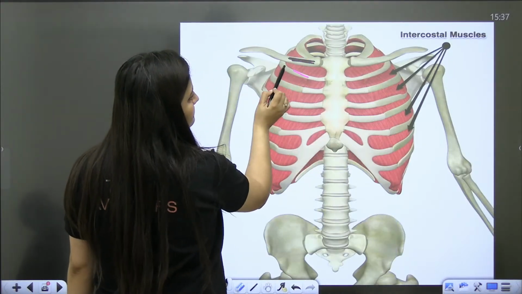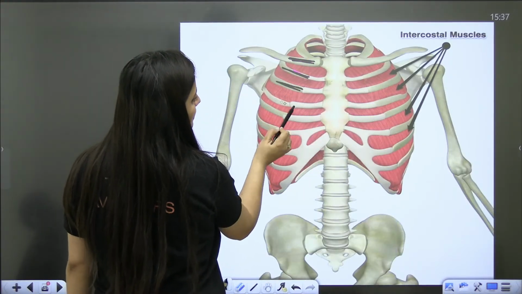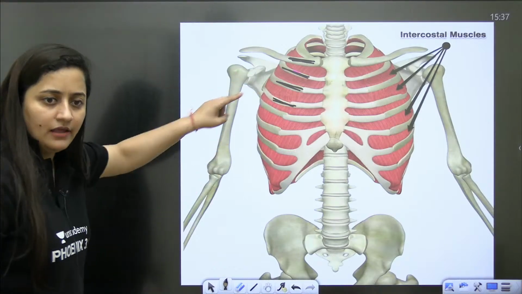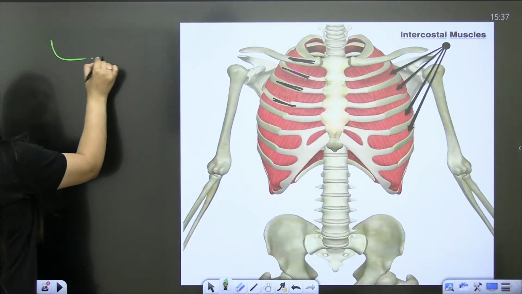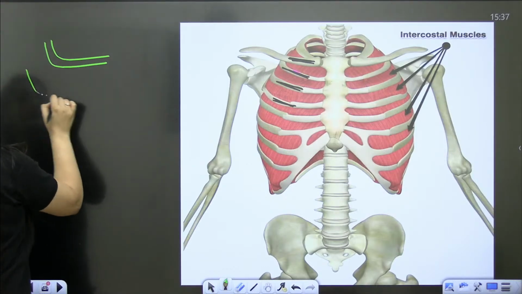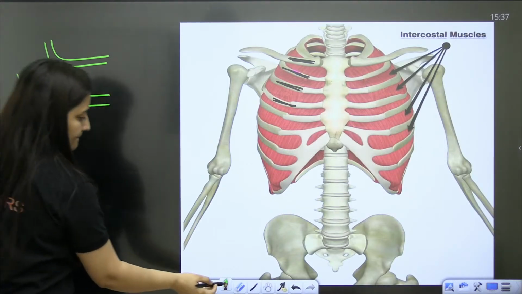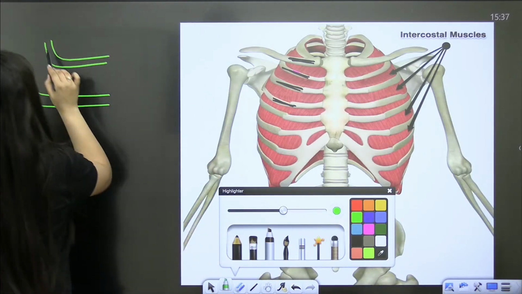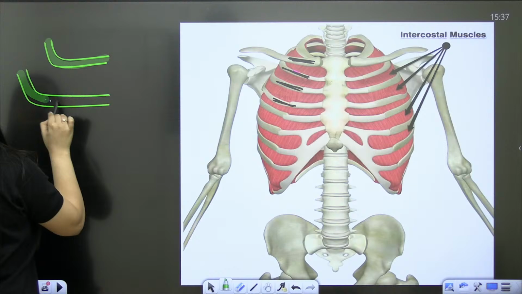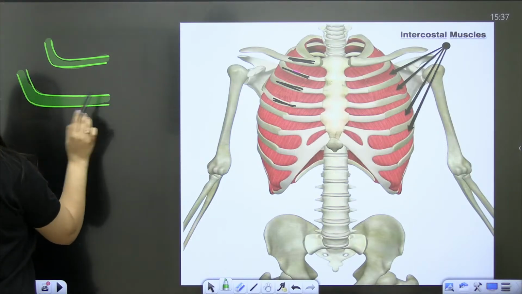Just let's say this is one rib, this is another rib.